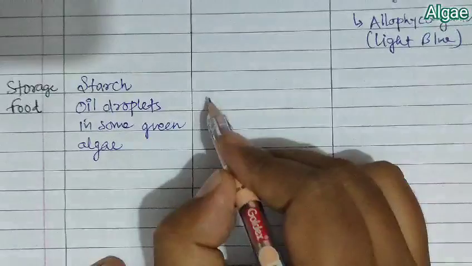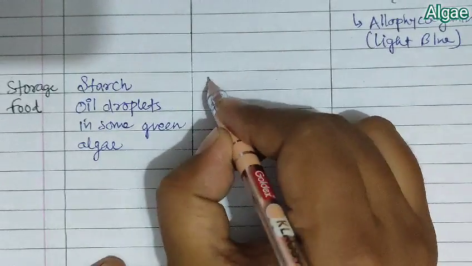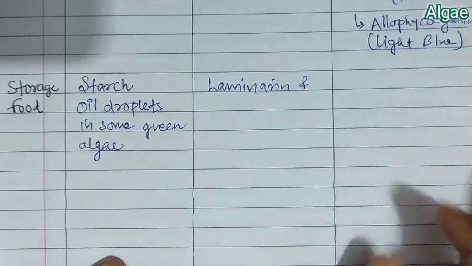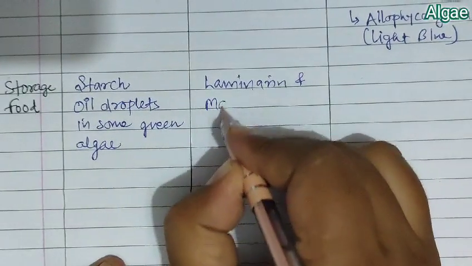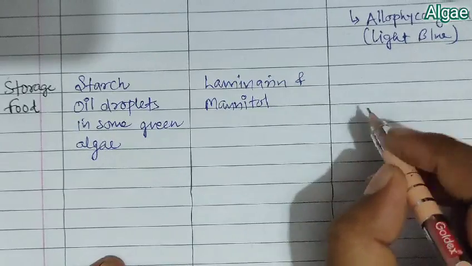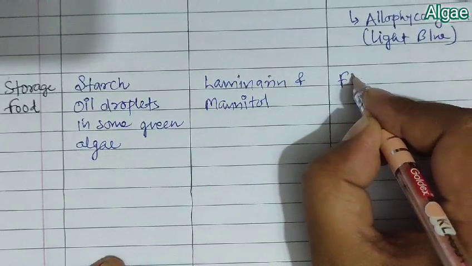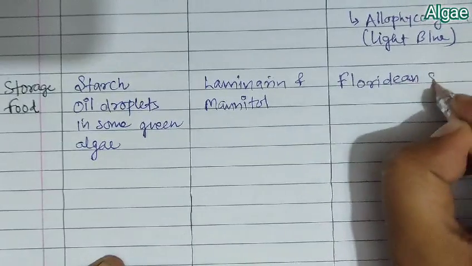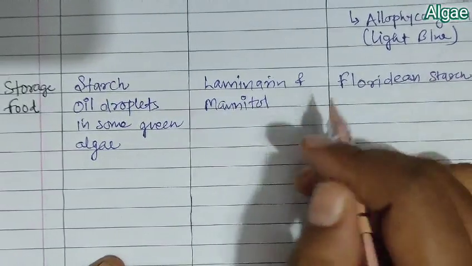Next to that, in Phaeophyceae or brown algae, we find the stored food as laminarin and mannitol.